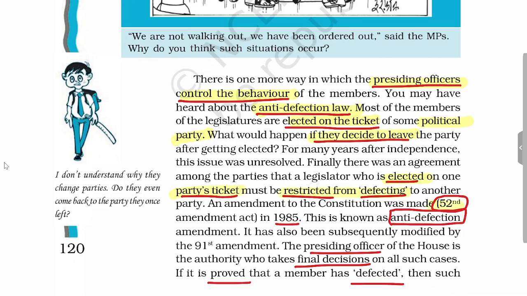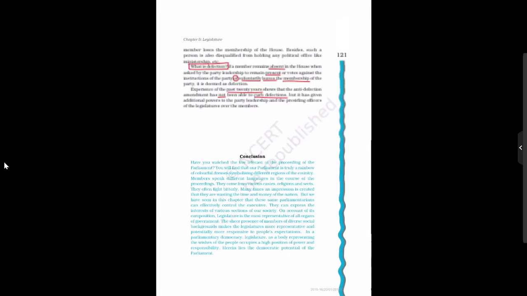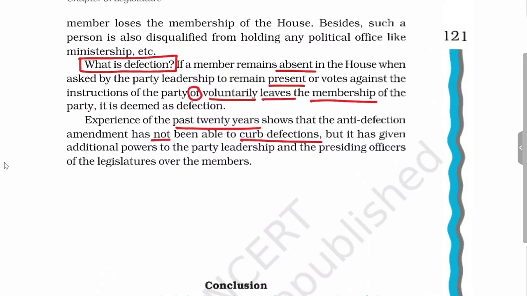So the 52nd Amendment Act of 1985 prevents this kind of defection. This amendment is also called the anti-defection amendment or anti-defection law. In case of defection, the presiding officer will have the final decision, and if it is proved that a particular member has defected, then such a member will lose the membership of the house.